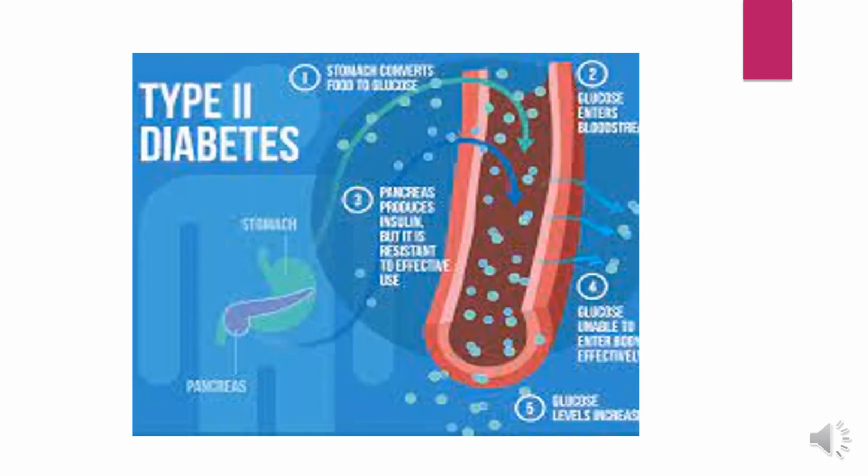So let us see what happens in type 2 diabetes mellitus, where the pancreas secretes the insulin. What happens is that the pancreas produces insulin but the body is resistant to its effective use. Here you can see.